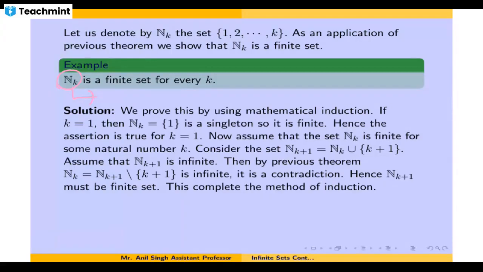तो अब आपको प्रूफ करना है, आपको to assume the hypothesis of the induction. And the hypothesis क्या है आपके पास, कि you assume that n sub k is finite for some natural number k, और आपको प्रूफ करना है कि n sub k plus 1, that is the set of first k plus 1 natural numbers, is a finite set. If the set of first k natural numbers is finite, then you have to establish the first k plus 1 natural numbers का भी finite है.